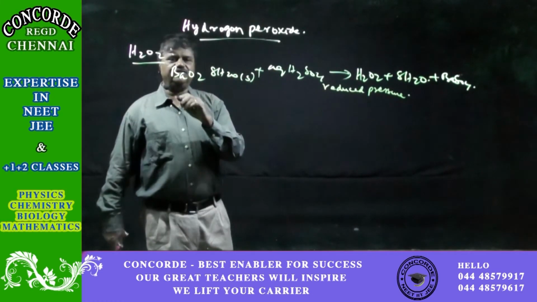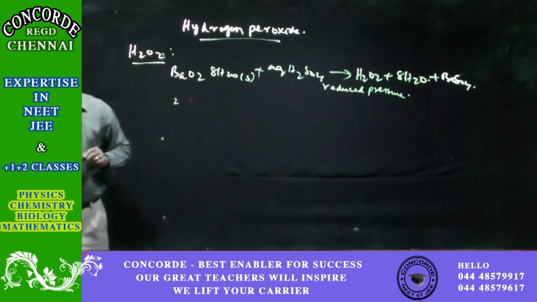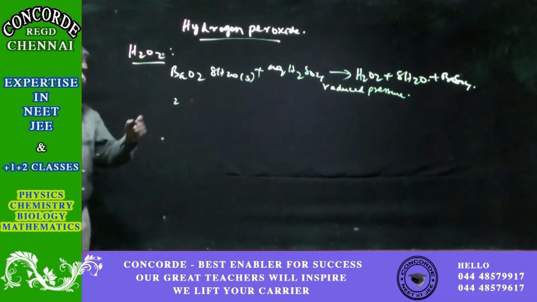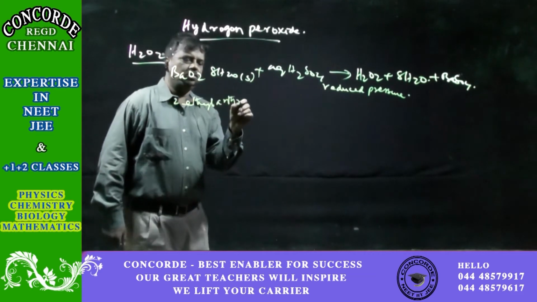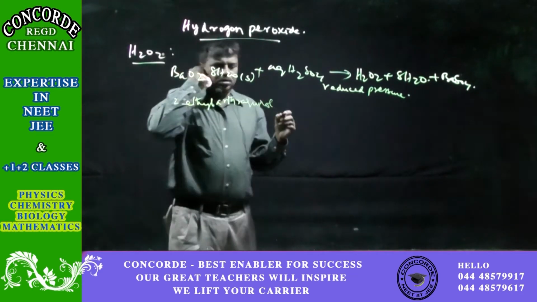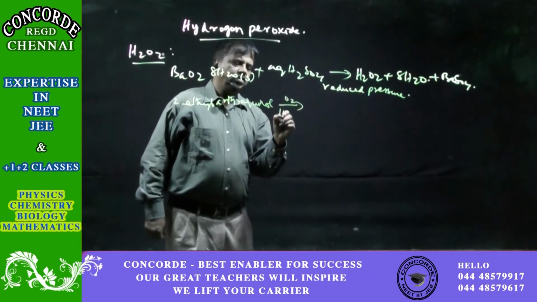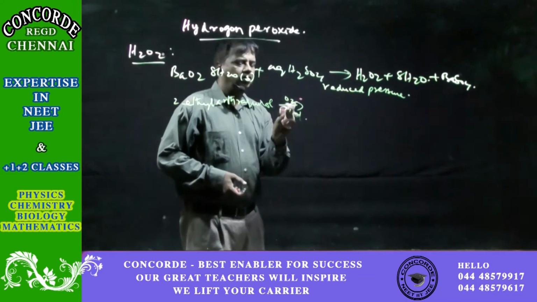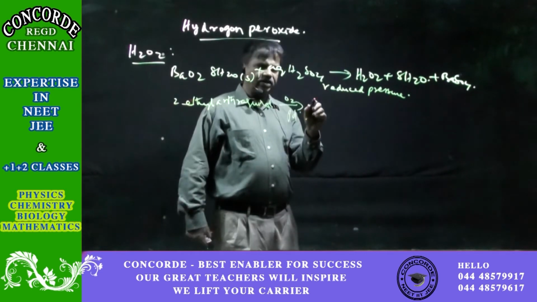The commercial preparation of hydrogen peroxide is through 2-ethyl anthraquinol. If 2-ethyl anthraquinol is oxidized with air, with hydrogen and palladium as the catalyst, this gives hydrogen peroxide.